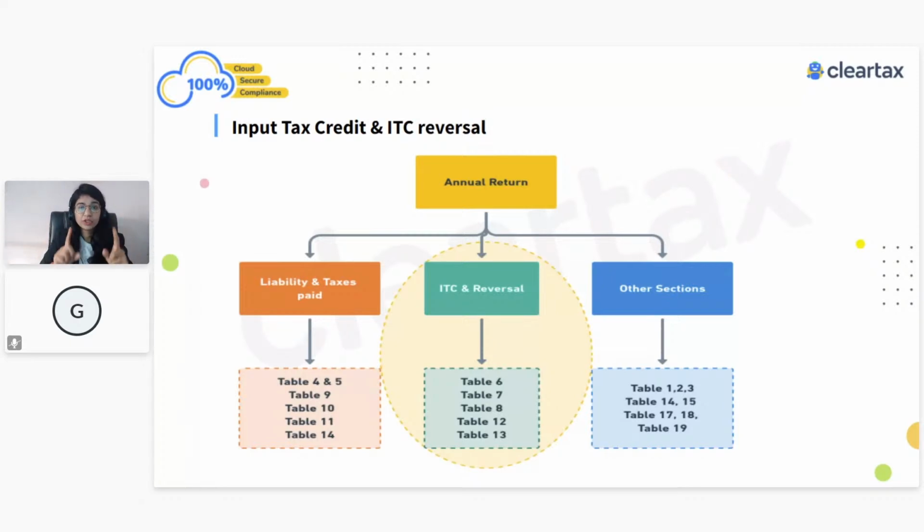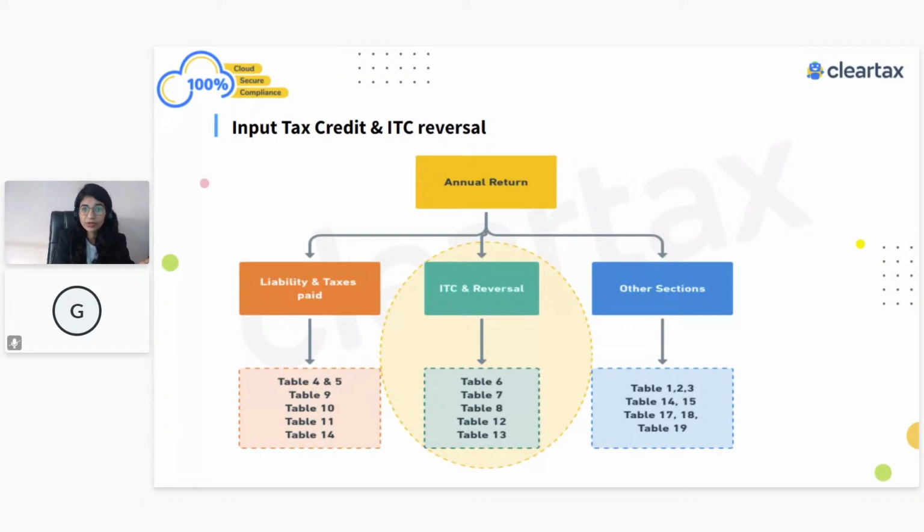In short, table 4 plus 5 plus 10 minus table number 11 of the GSTR-9 form, plus table number 11 of the previous year's GSTR-9 form, and minus table number 10 of the previous year's GSTR-9 form.